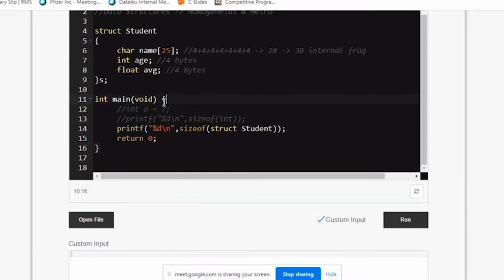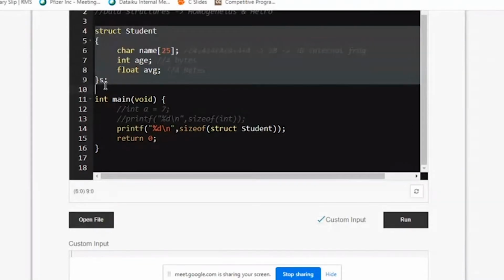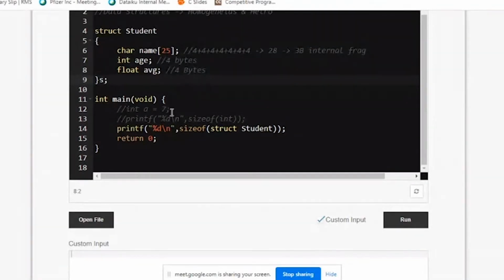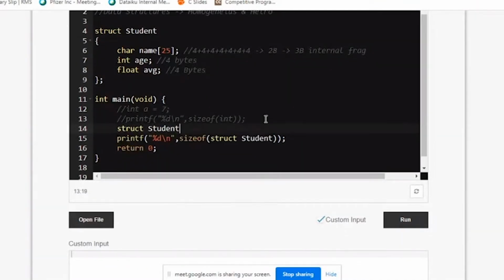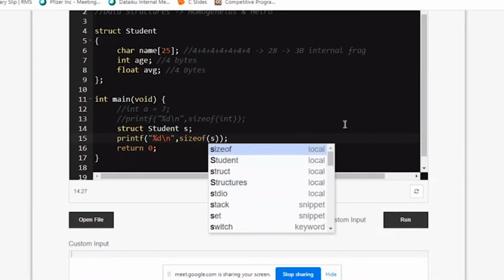So listen carefully. This int is a data type. Struct student is also a data type. A is a variable, S is a variable. There are different ways of giving variable names to a structure. One of the ways I followed is that in the declaration itself, I gave the name S. One more way is I can come here and write struct student S. This is another way.